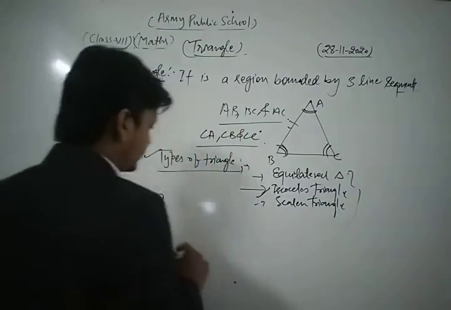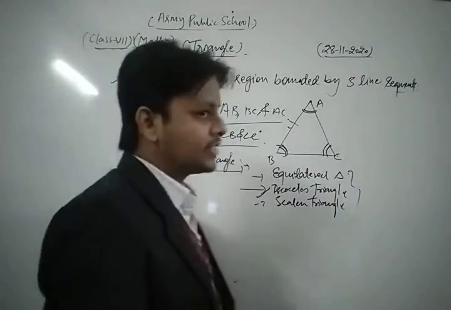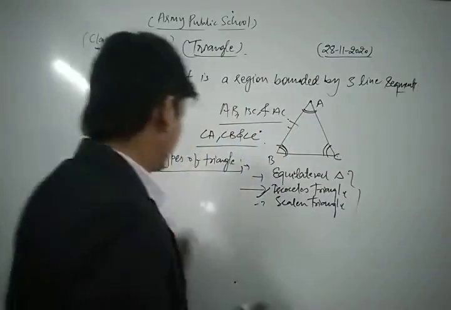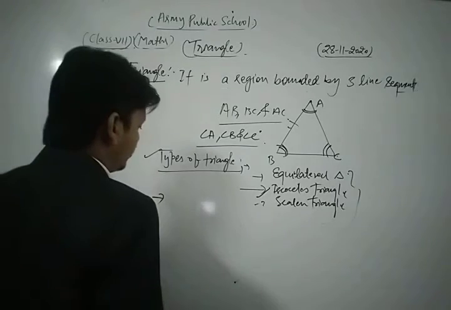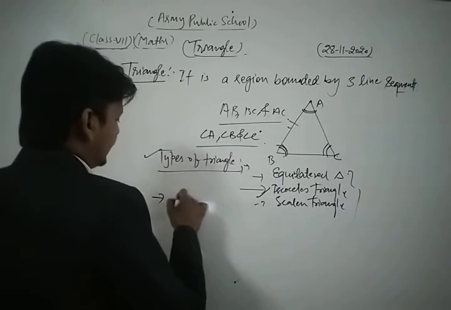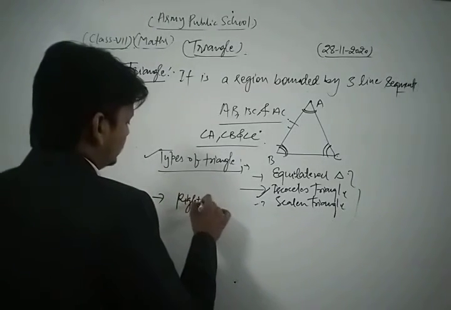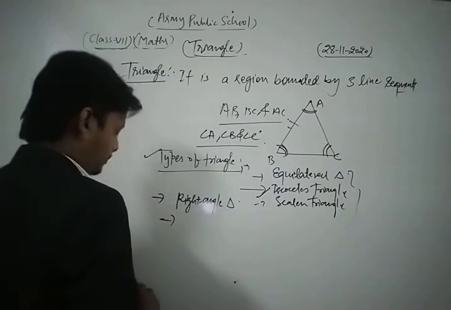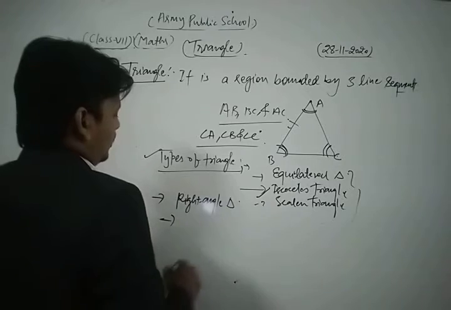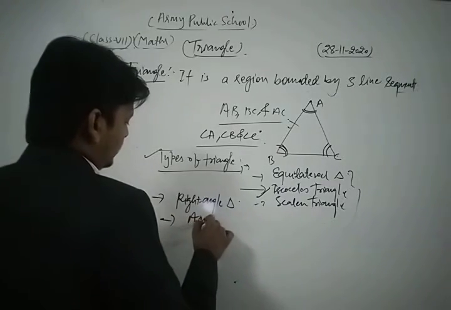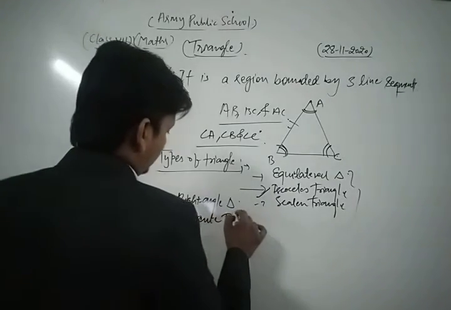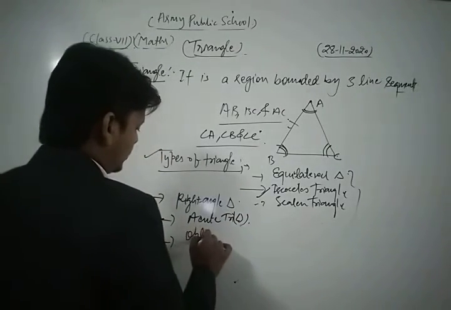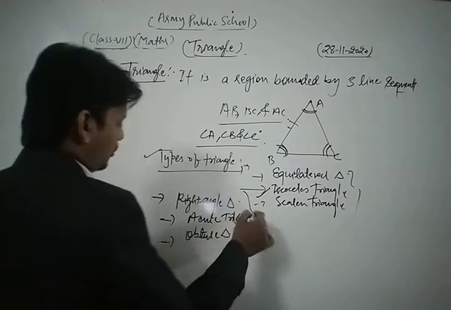Now on the basis of angles, there are also three types of triangle. First one is what? Right angle triangle. Second one is acute angle triangle, acute triangle. Third one is obtuse angle triangle, obtuse triangle.